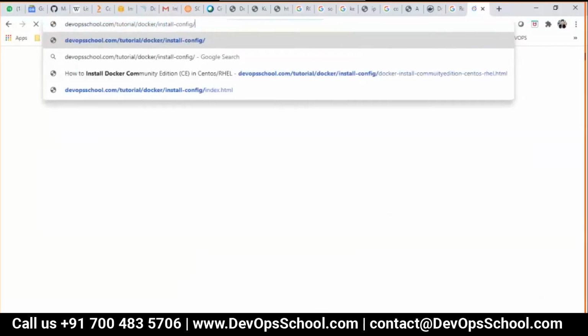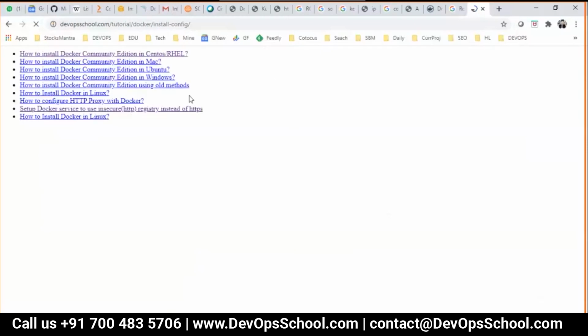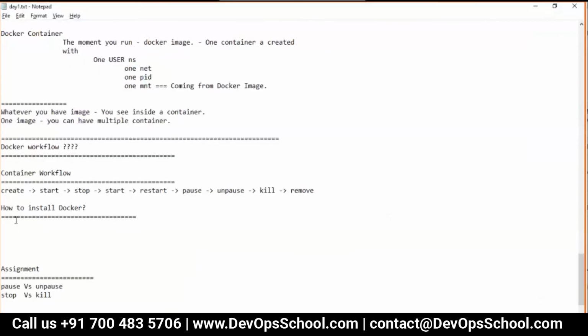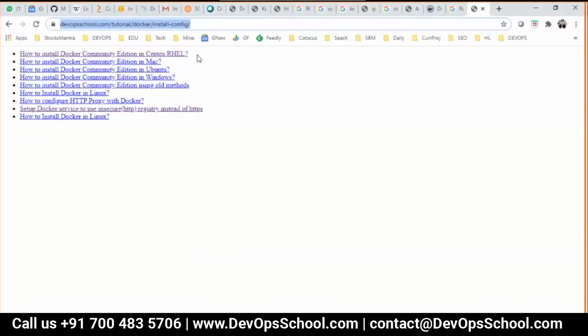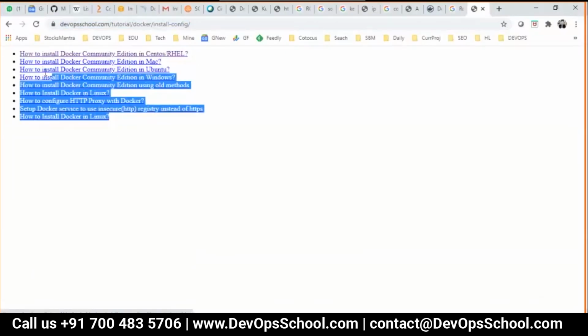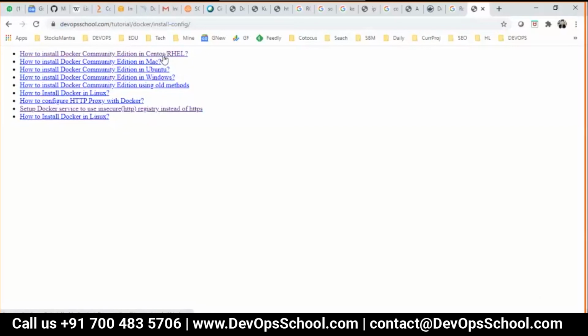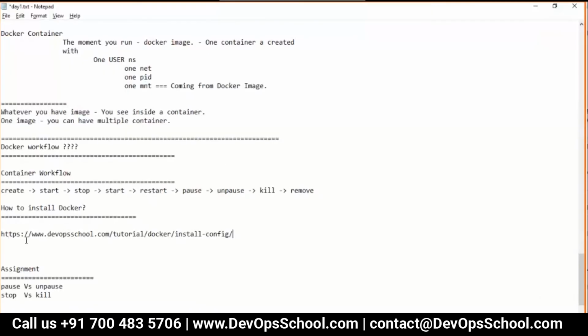If you want to install Docker, you can refer to this website. Here you have instructions for RHEL, Mac, Ubuntu, and Debian. Probably it will help you. But today we will all do CentOS 7, so we will use this one.